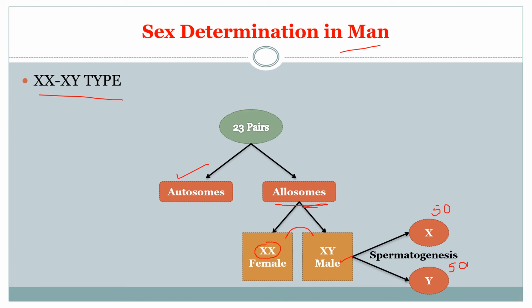When the sperm with an X chromosome fuses with the X chromosome of the female, that gives rise to a female fetus. Next, when the sperm carrying a Y chromosome fuses with the X chromosome of the female, that fetus or baby will be male. So this is how the sex is determined in human beings.